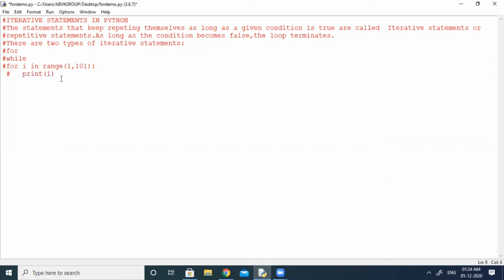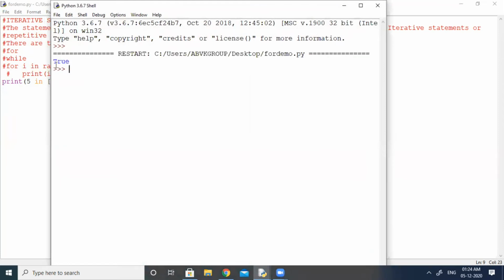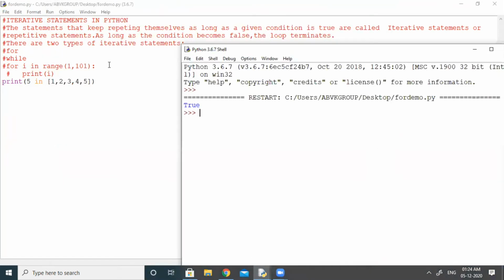So let us do that. So print 5 in, now close the square bracket, close the bracket. Now save. Run module. What does it return? True. Why did it return true? Because you can see this 5 exists here in the list. If that value is not there, it will return a false value.